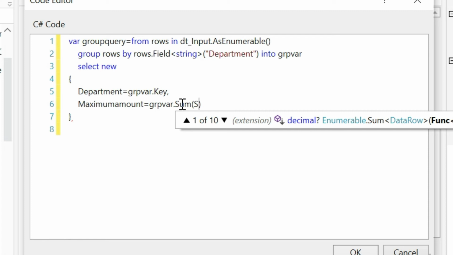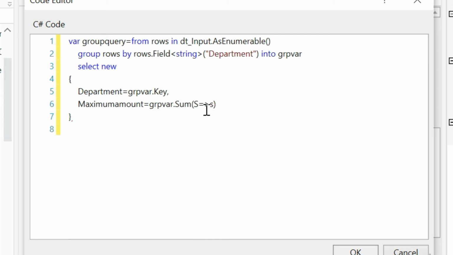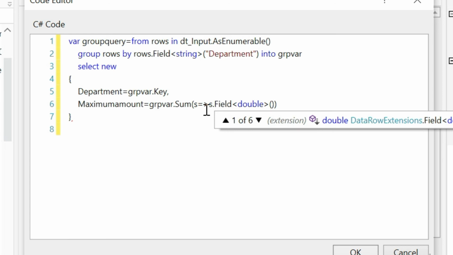Yes, lambda operator, dot field double, column name, amount.